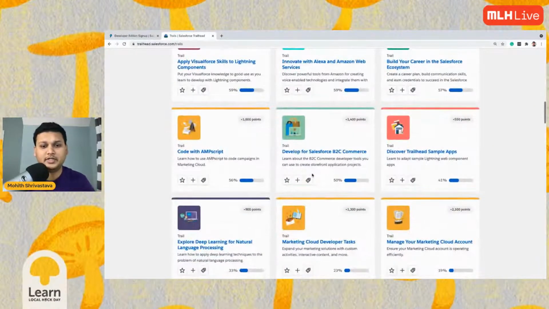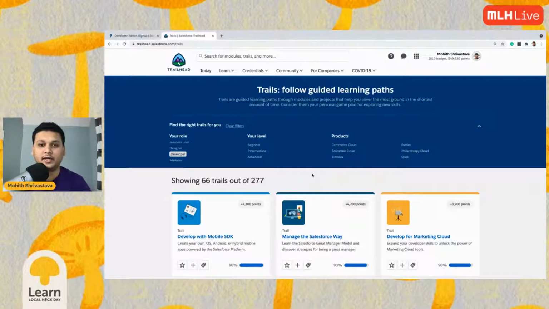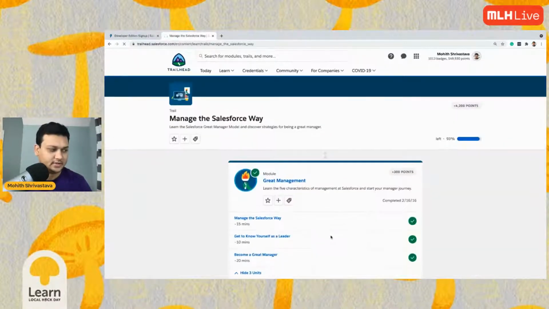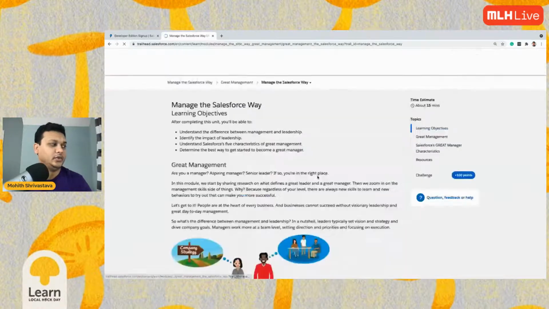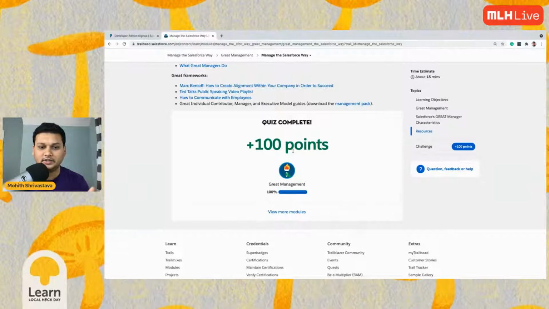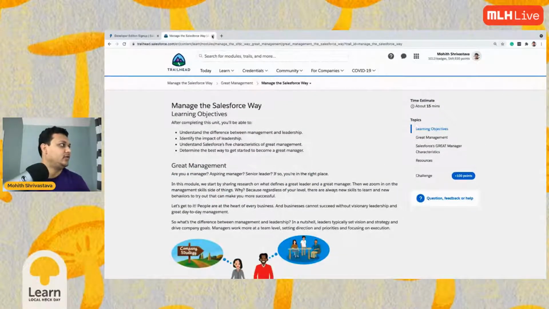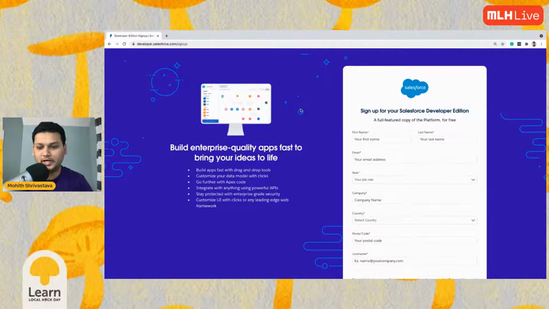We have also provided some more resources for you to learn here, so you can pretty much learn anything easily on your phone. There's also a Trailhead app that you can download. If you're on a desktop, feel free to use trailhead.salesforce.com. The fun part about this Trailhead site is that you complete modules and you get points and badges. We have gamified it to make your life simpler. Okay, enough said. We will get back to what we want to build today.